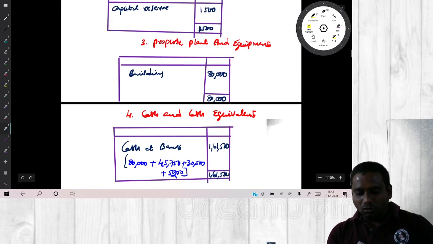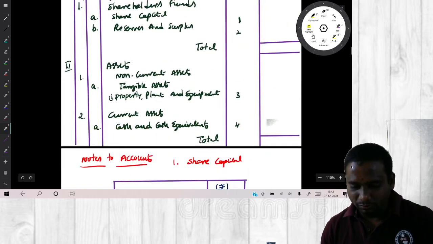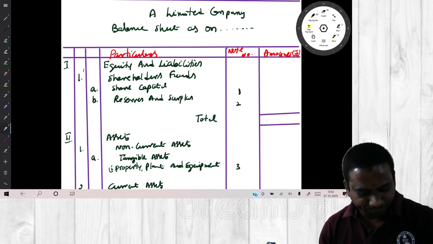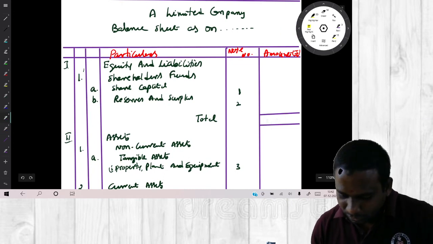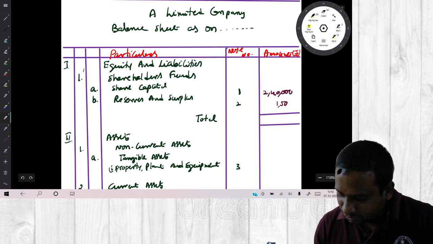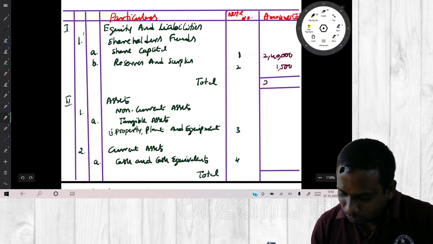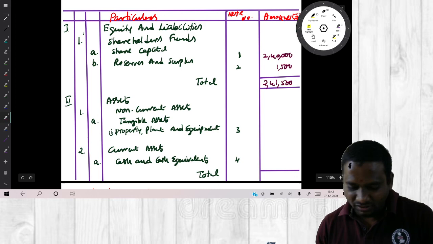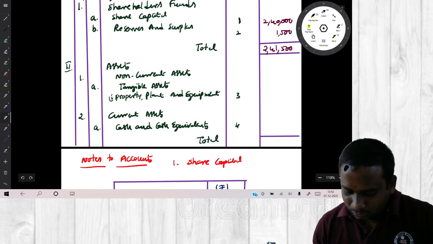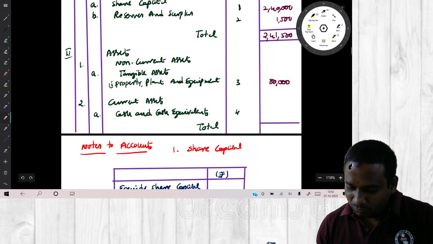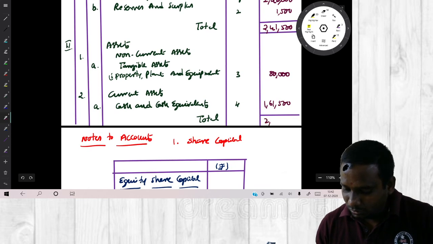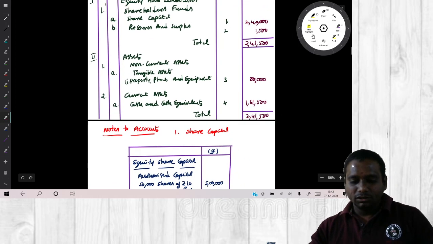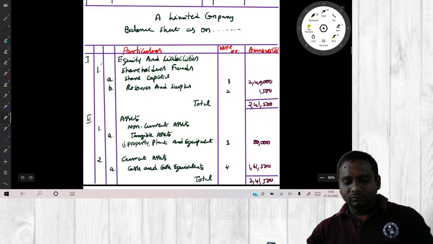Now substitute all the amounts from the notes to the balance sheet. What is your share capital? 2,40,000. What is your reserves and surplus? 1,500. Total put together 2,41,500. Now third one, property, plant and equipment. How much you have? 80,000. And what is your cash and cash equivalents? 1,61,500. Total comes 2,41,500. This is your total balance sheet. Understand?